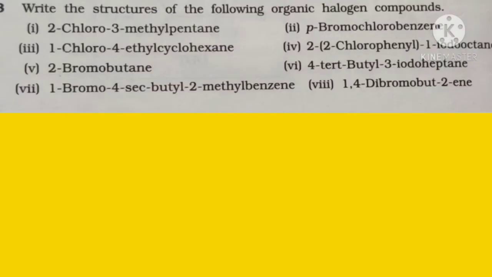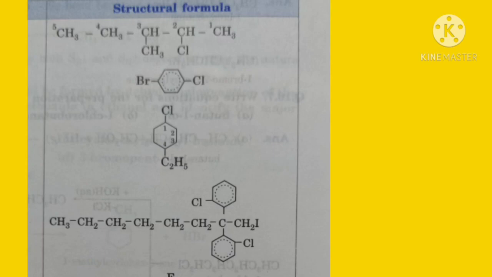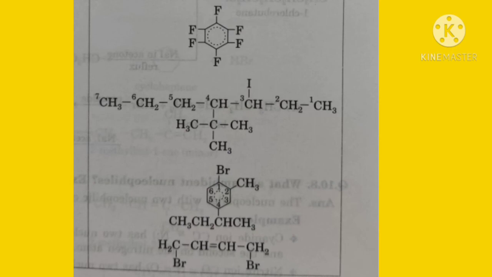Now these are the questions based on writing the structural formula for these compounds. So you can see in the description, first is 2-chloro, 3-methyl pentane. So first you draw the chain and then put the groups accordingly. So you can see in these figures, in these two clips you can see the structure. Then 4-bromo-chlorobenzene, then 4-ethyl chlorobenzene. So this structure you can draw in your classwork copy and the numberings are also given here. So you can draw in your copy.